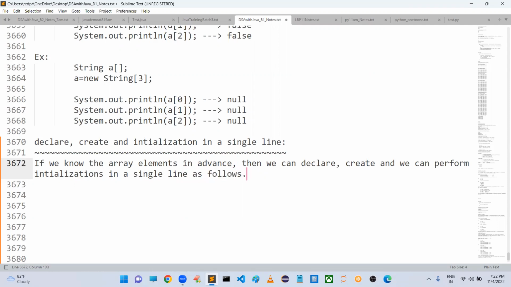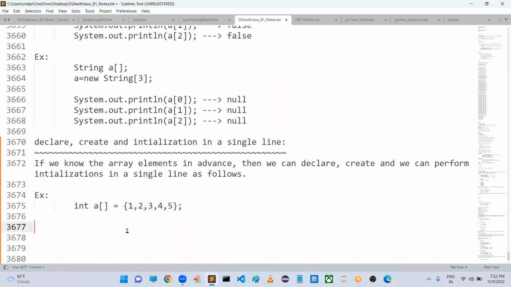I'm not going for syntax directly. I will take an example. int a is equal to, within flower brackets, you can take the elements like this. What is this array declaration going to tell? I have an integer array which is of type 1 dimension. The name of the array is a, and these are the elements, and the size is 5. It is not an anonymous array, Vishal. It is a normal named array only.